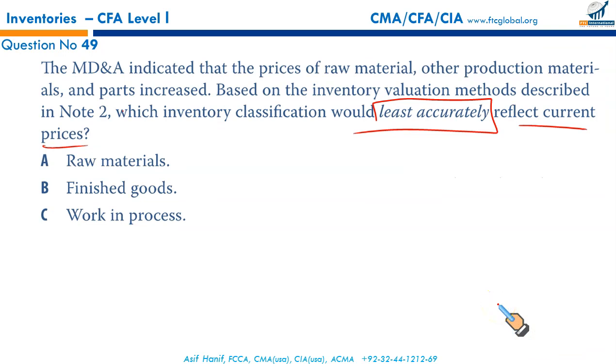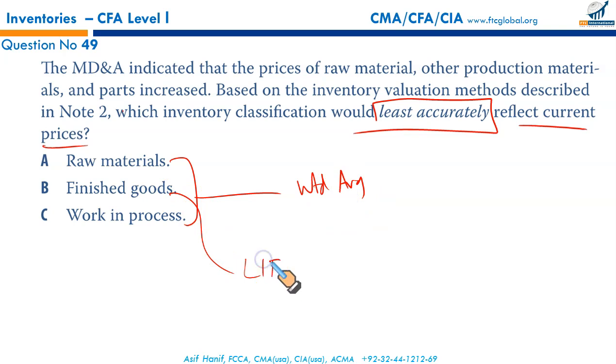So keeping this information in mind, which of the following inventory classifications would least accurately reflect current prices? Your raw materials and work in process are valued at weighted average, and finished goods are valued at LIFO.